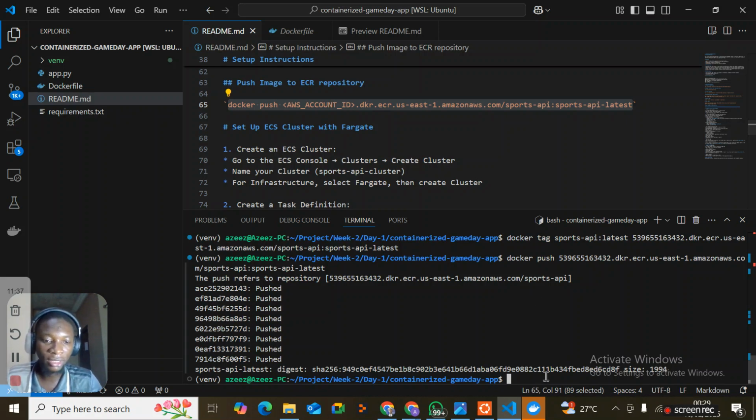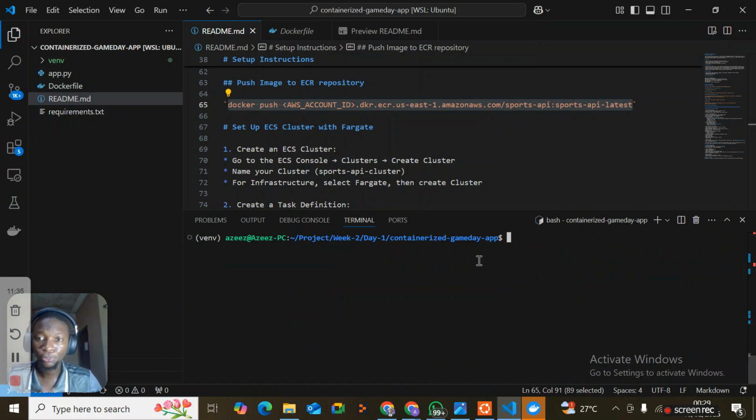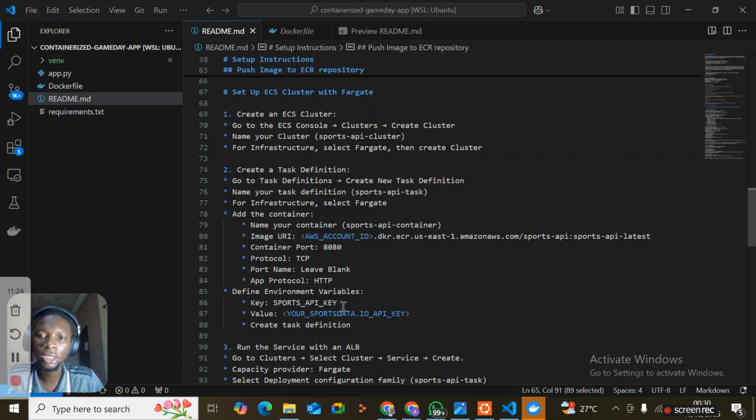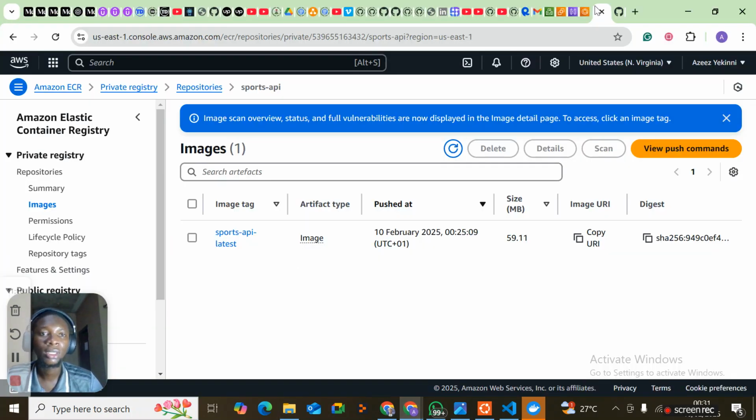So let's dive right into that. So what we need to do now is to create our ECS cluster. So we'll go right into our AWS console to our ECS, then we'll create our cluster, we'll name it Sports API cluster.